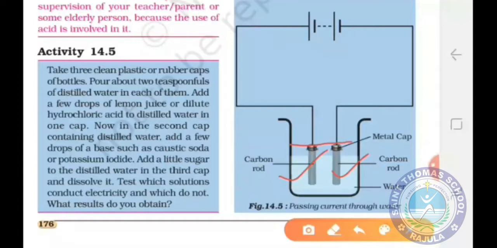And wait for 3 to 4 minutes. Notice the electrodes carefully. We will see that bubbles of gases are produced at the two electrodes. So from this activity we can conclude that a chemical reaction has taken place in the water. The formation of gas bubbles shows the chemical effect of electric current.